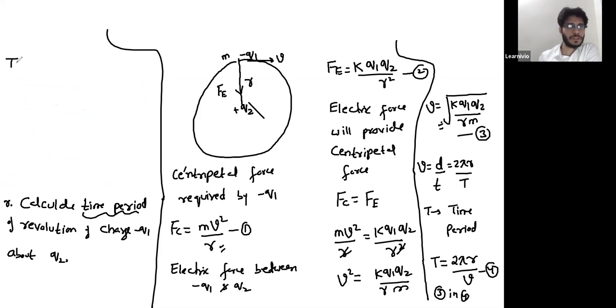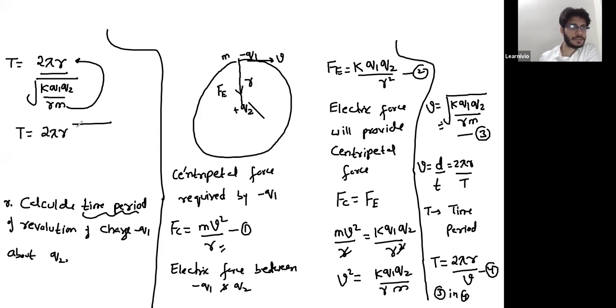When you substitute them, this T will be 2 pi r over v, where v is root over k q1 q2 over r m. You can simply take this root over r m into the numerator. It won't get cancelled out, it will get multiplied again. So that's 2 pi r root over m r by k q1 q2, right?